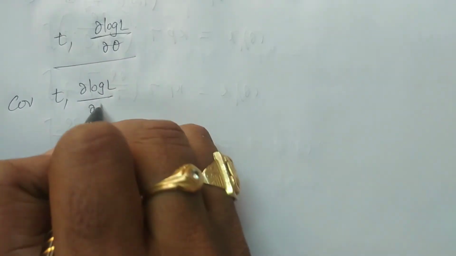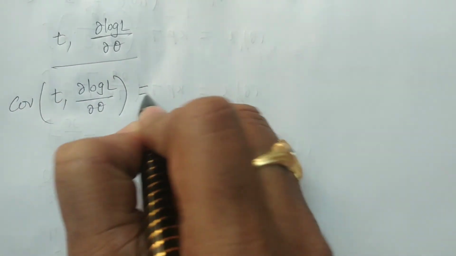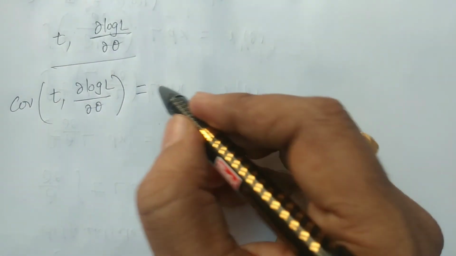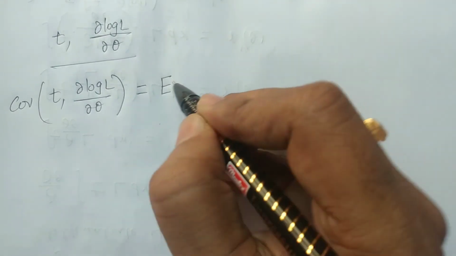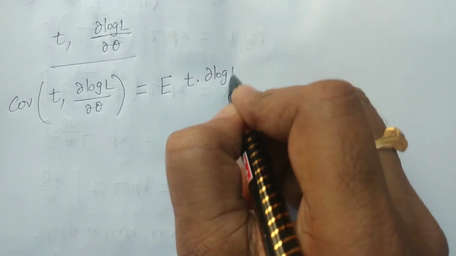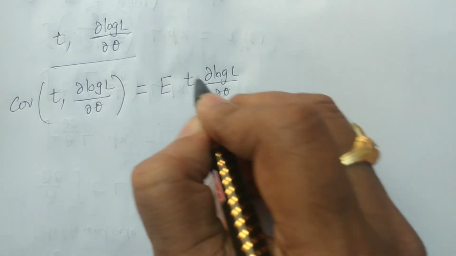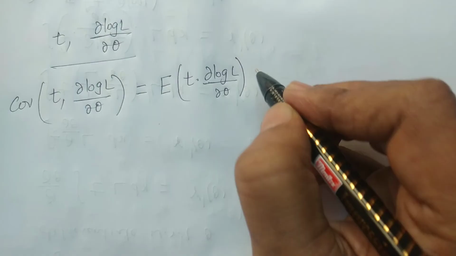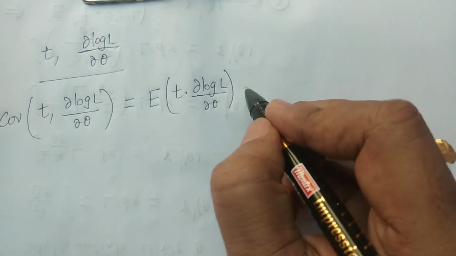It is going to be calculated by the formula of covariance: expectation of xy minus expectation of x into expectation of y.